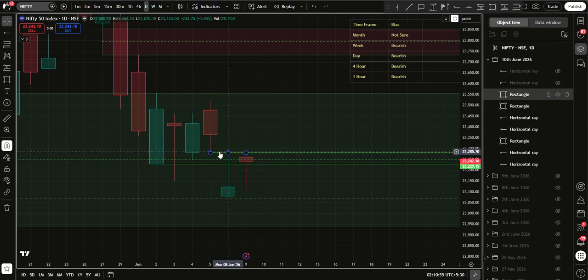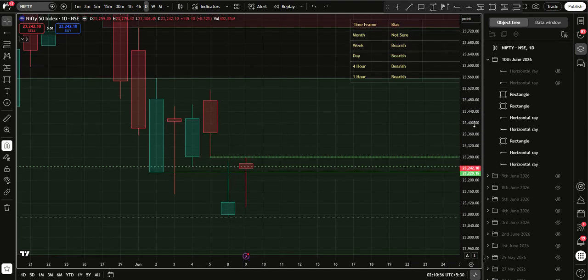Right here, it's a tiny little fair value gap that's formed between the 5th June and the 9th June candle. So this is a tiny fair value gap, but still it does exist. So now you see there's a tight range that's created here for Nifty. If there's an open above this or an open below this, then it becomes tricky.